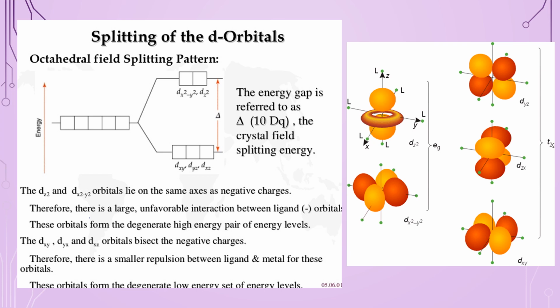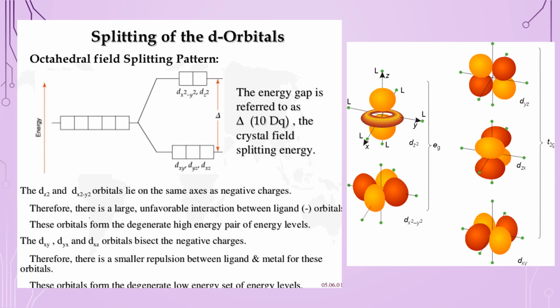The energy difference is 10 Dq or delta, called the crystal field splitting energy. The question that arises here is why T2g, that is dxy, dyz, dxz, are at the lower energy level, and Eg, that is dx square minus y square and dz square, are at the higher energy level.